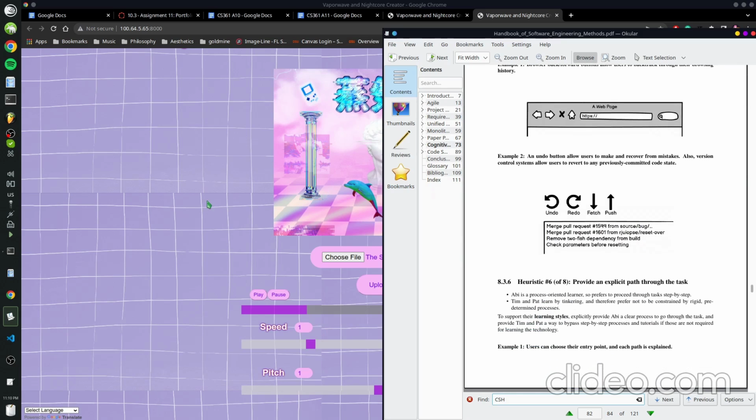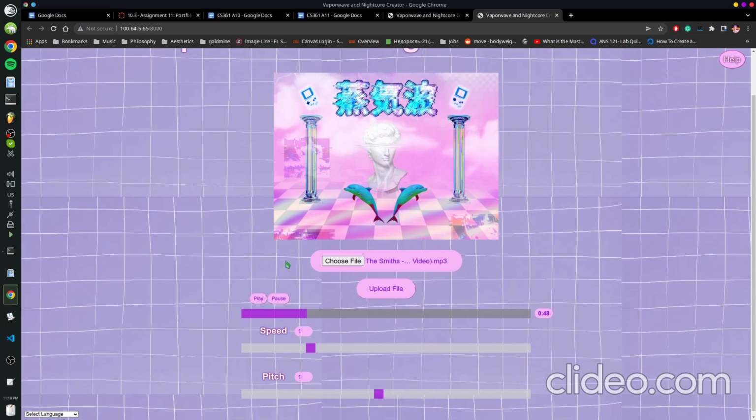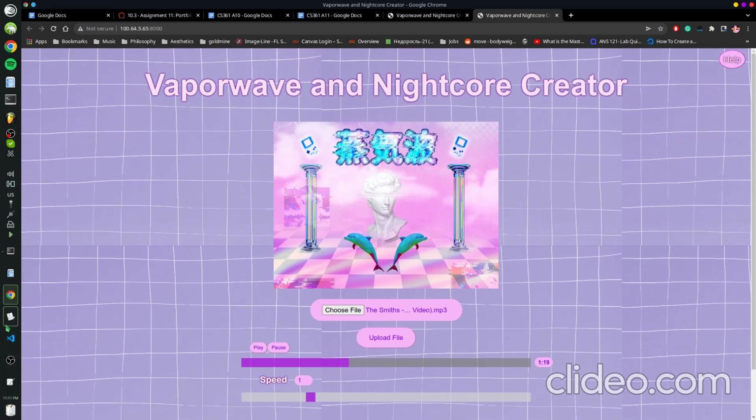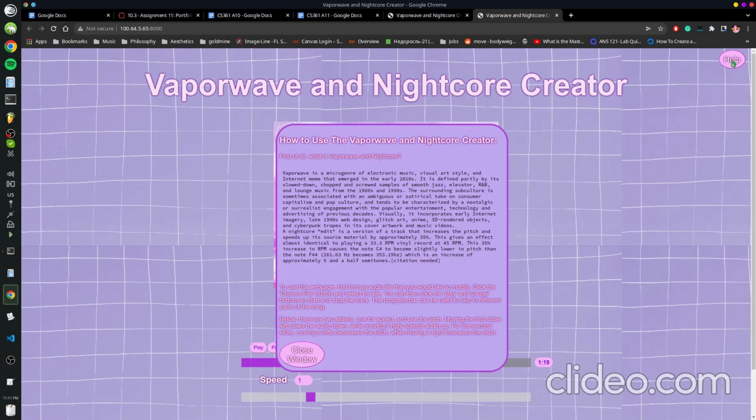An explicit path through the task. Everything's laid out in a very clear way. You choose a file, you upload it, you can see the audio right here. And then you can change the speed and pitch. In case that is not clear enough, there's also the help menu, which explains what to do.